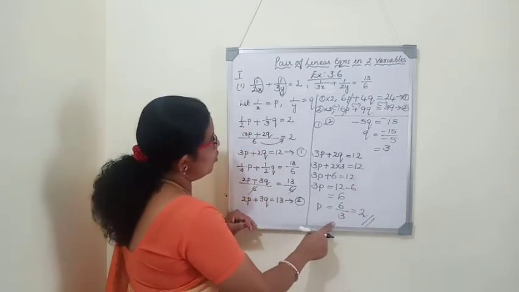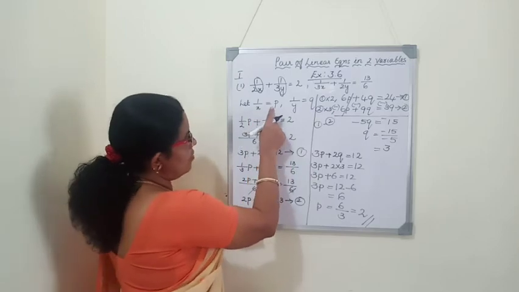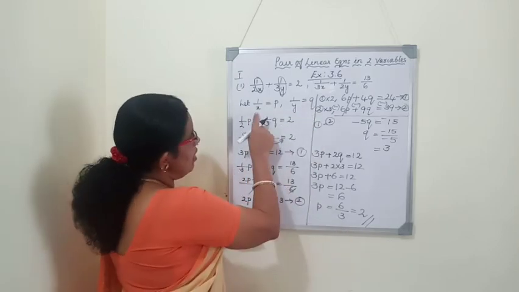But the sum is not over. We have to find the value of X and Y. For this, again we have to substitute the value of P and Q in this.